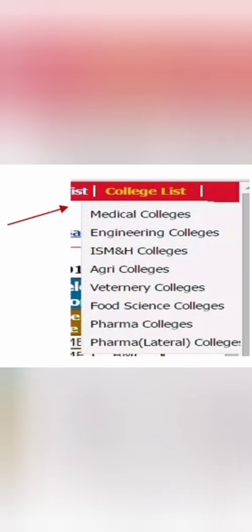So this is similar to what I said: you have options from medical colleges, engineering colleges, ISMH, agriculture college, veterinary colleges, food sciences college, pharma colleges, pharma lateral entry, or it's called pharma D. And you see all those options are displayed on the top. In the top bar it says medical, dental, ISMH, engineering, architecture, food sciences, agriculture, BSc, veterinary science, and the other one. So you have to select engineering if you want to enter the engineering courses and the options list. Now remember the choices, priorities which we have set.